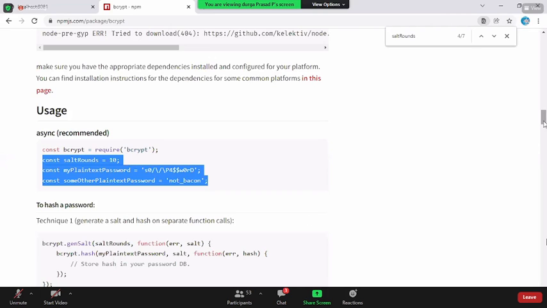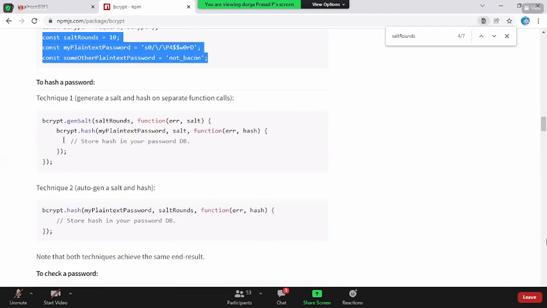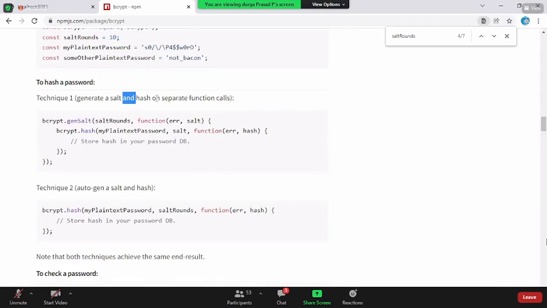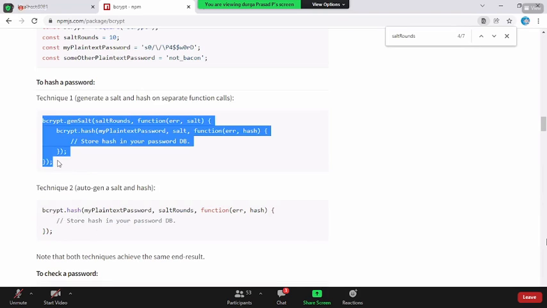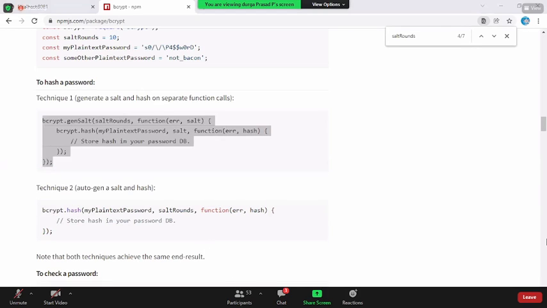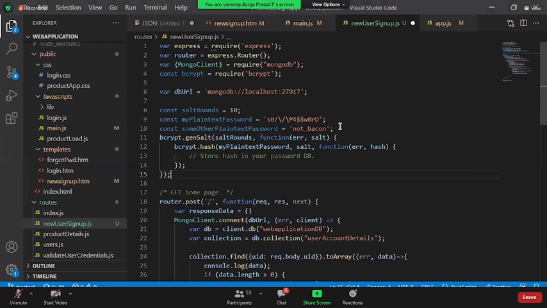Now the second thing is to generate a salt and hash in separate function calls, and store the hash in your password. Let us copy this and see. Now bcrypt.genSalt with the salt rounds under this function.